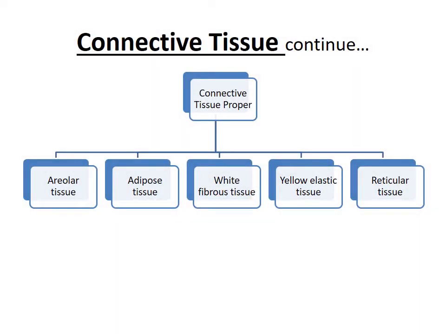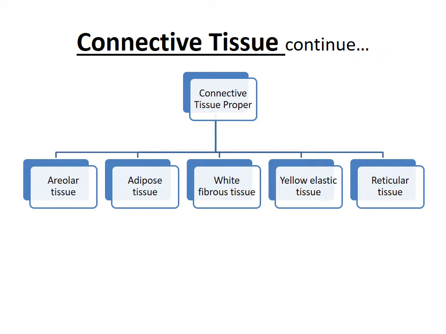Another subgroup of connective tissue is connective tissue proper. It includes areolar, adipose, white fibrous, yellow elastic and reticular tissue. What about areolar tissue? It is found between the skin and muscles, around the blood vessels and nerves, and in the bone marrow.